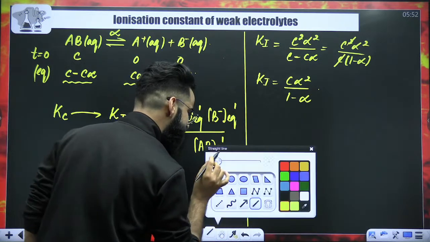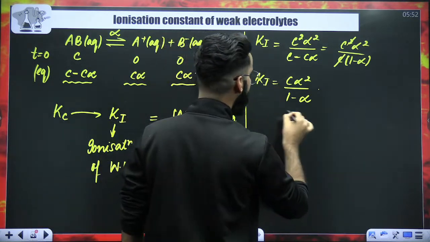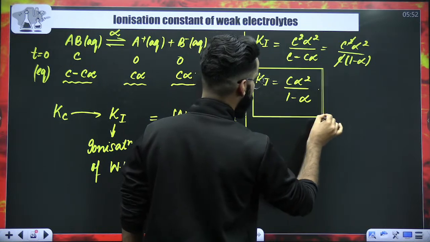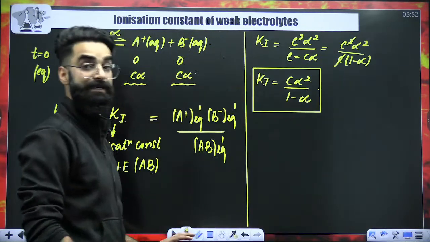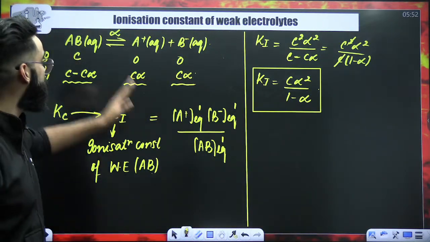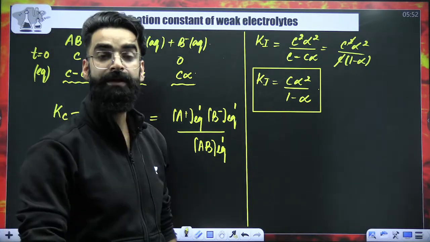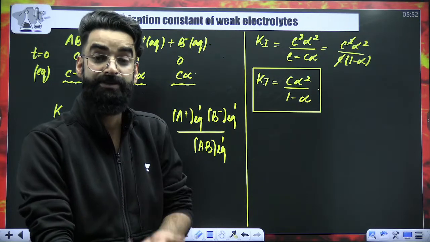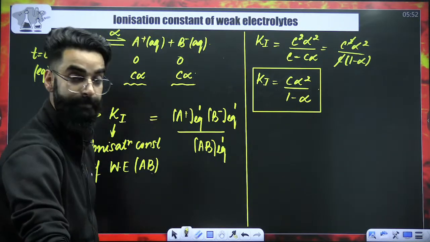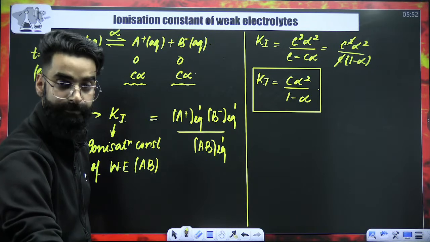So first of all, this is how you write the expression for the ionization constant of a weak electrolyte which undergoes dissociation under the stoichiometry 1:1:1. I hope this is clear.